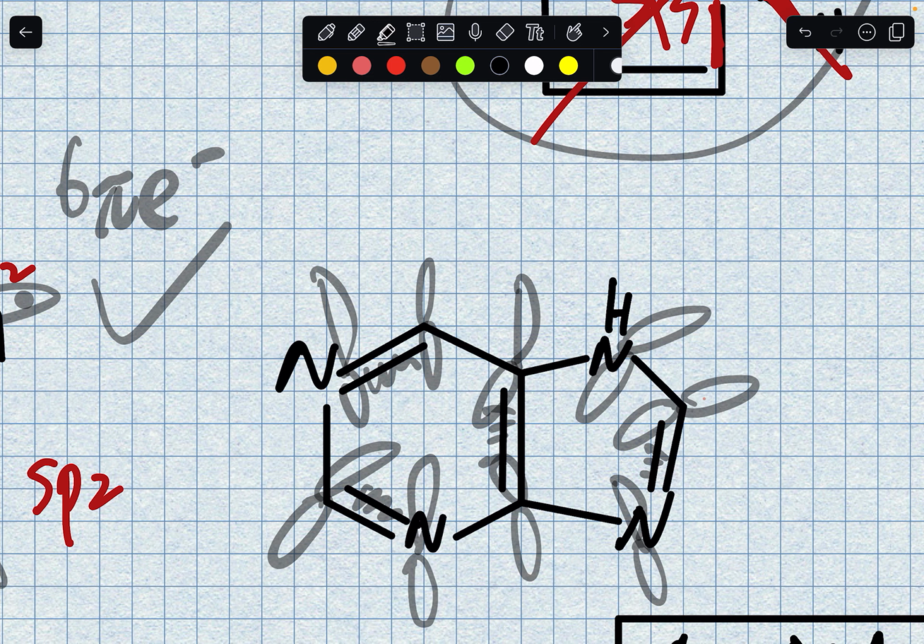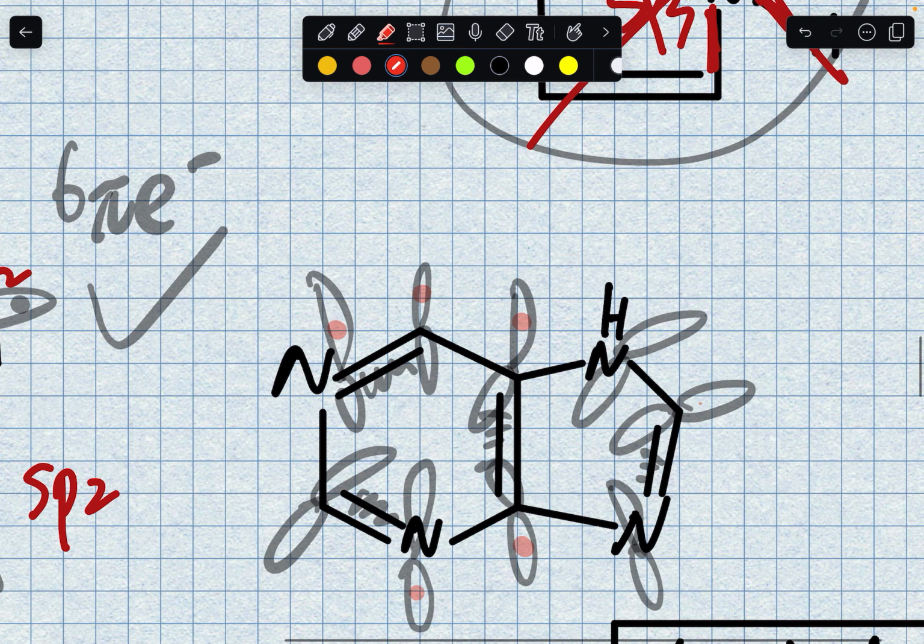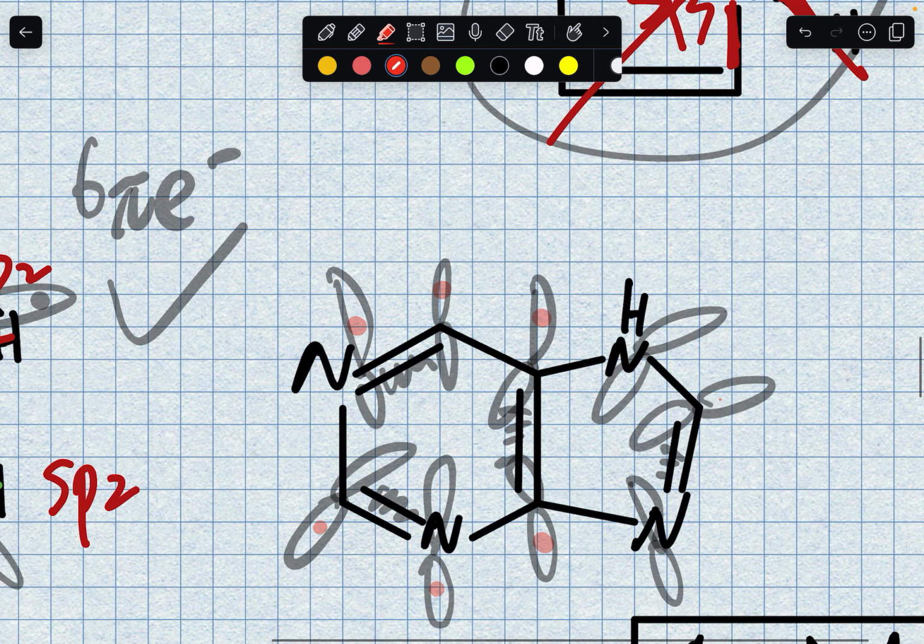So I'll use a different color. The first nitrogen here, it's with a double bond. So let me put 1, and then this carbon is 1, carbon is 1, carbon is 1, and this nitrogen is also bonded to a double bond, so just 1, and then carbon 1. And then this nitrogen has what? No double bond, right? So I'm going to put 2. This carbon is 1, this nitrogen is 1, because it has a double bond here.